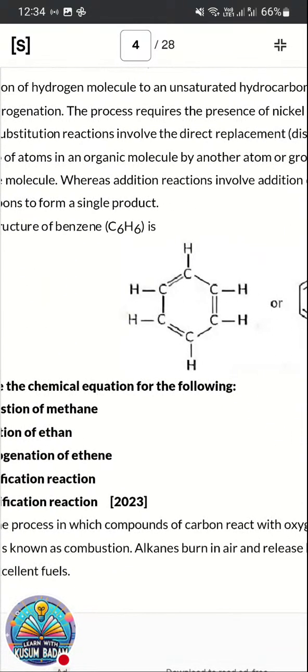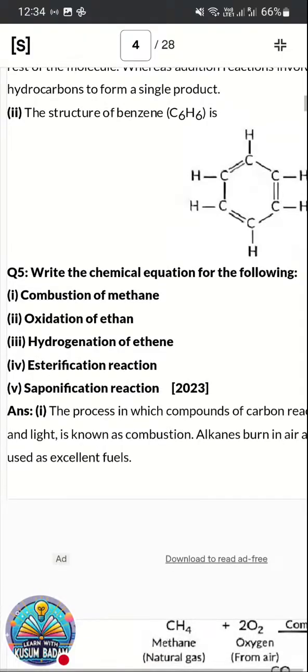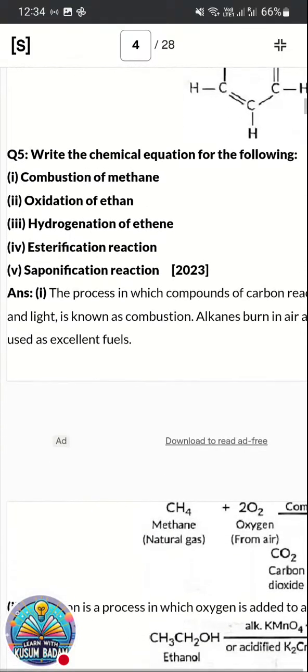Already you all are familiar with the structure of benzene. You can draw the structure of benzene, either representing hydrogen or with the complete circle. Next one, write the chemical equation. This question also was in 2023. Here you got a direct question, no need of any logical thinking. The first question is combustion of methane. Methane undergoes combustion to form carbon dioxide, water and energy.